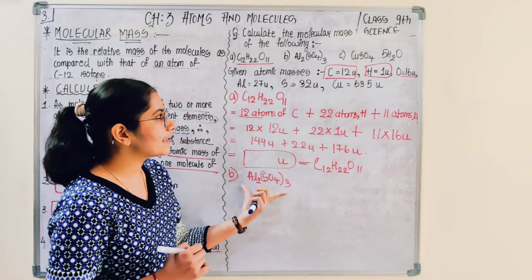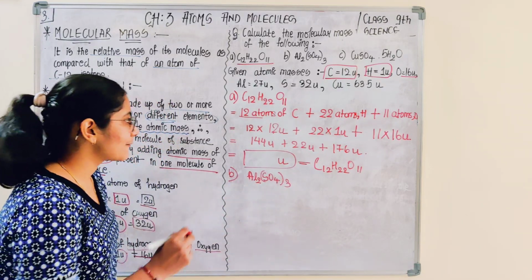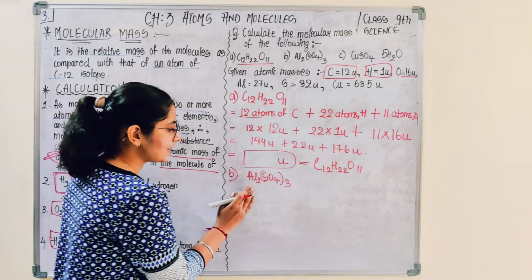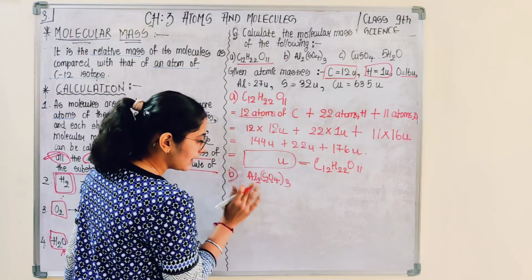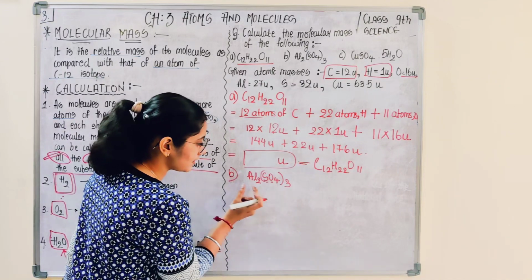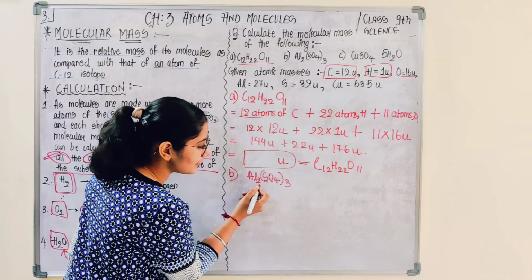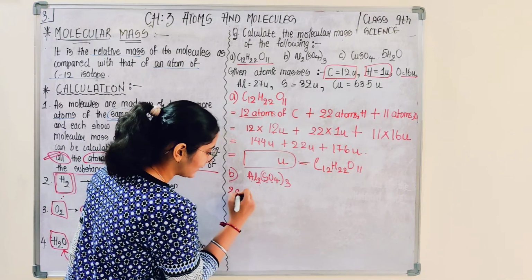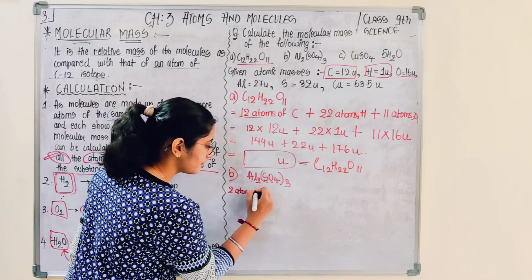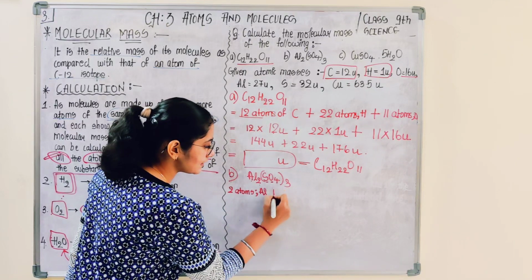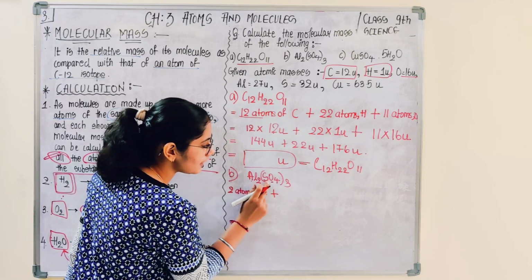Okay. Similarly, if we talk about next, that is aluminium sulfate, Al2(SO4)3. So this is important. How come? See, you calculate with me. There is aluminium, there is sulfur, there is oxygen. इसमें you have to calculate the atoms. See, aluminium के कितने atoms है, 2. So 2 atoms of aluminium. Okay, plus how many atoms of sulfur?